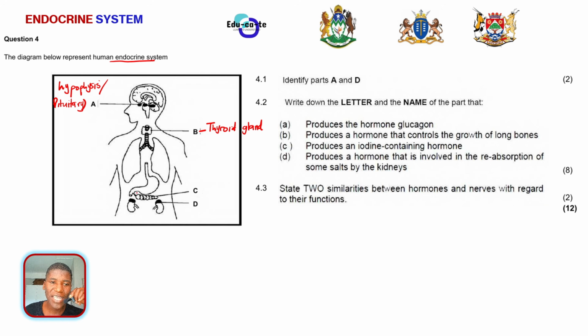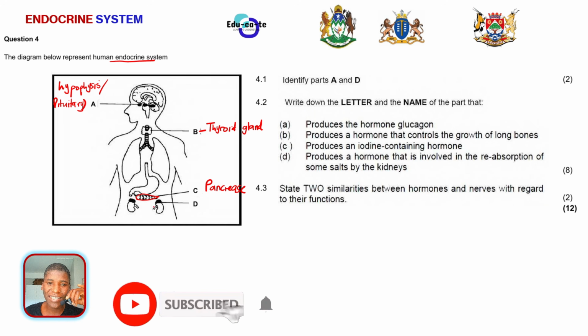And then we have C. C is this gland, and it looks like a leaf. It's shaped like a leaf just below the stomach. You've probably done it in grade 11, especially if you are in other provinces besides KZN, whereby we say that the pancreas is an endocrine gland, but it can also act as an exocrine gland, because it can secrete hormones into the blood, or it can secrete its secretions into ducts. So the pancreas is also an exocrine gland, but it can also act as an endocrine gland because it produces glucagon and insulin. So this is the pancreas.